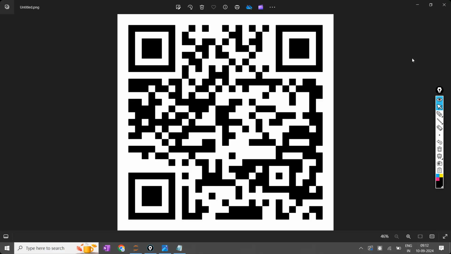Don't move your camera. Keep the camera like that only till you get the link on the bottom. On the downside, you will get one link.